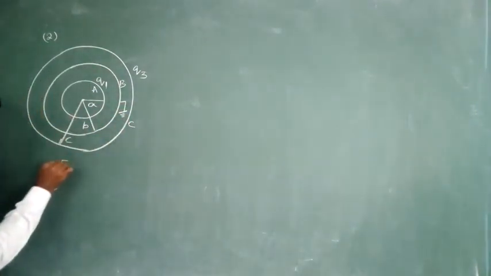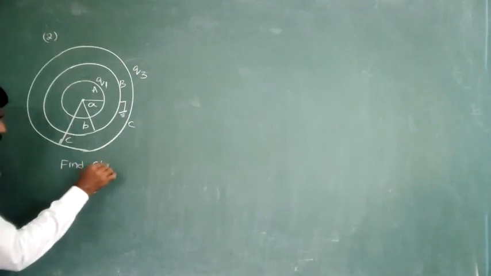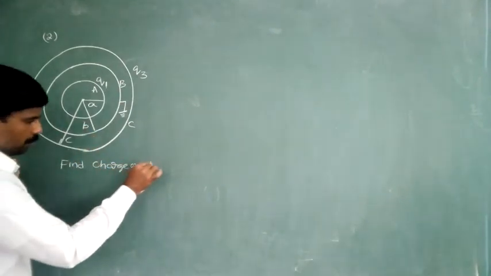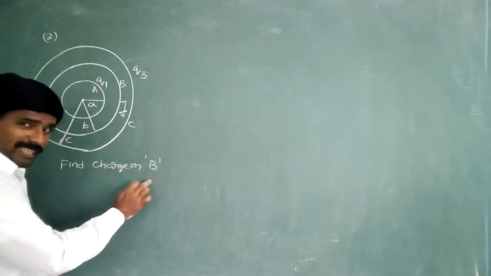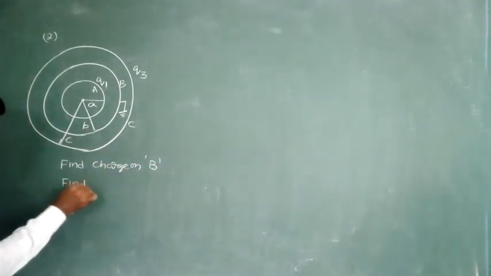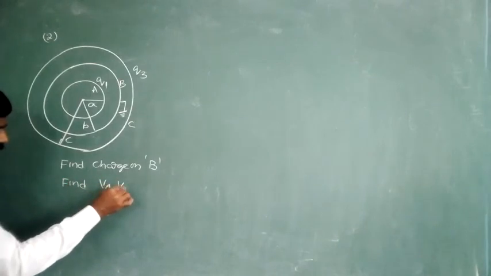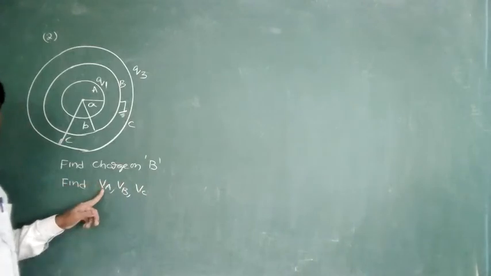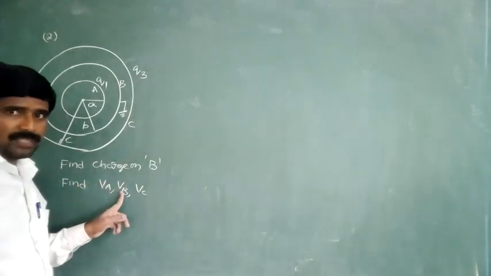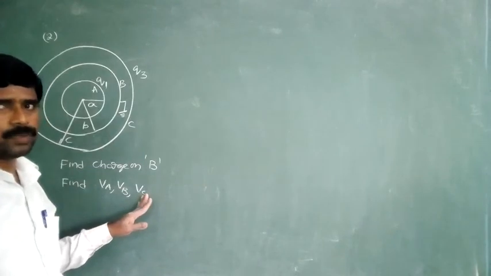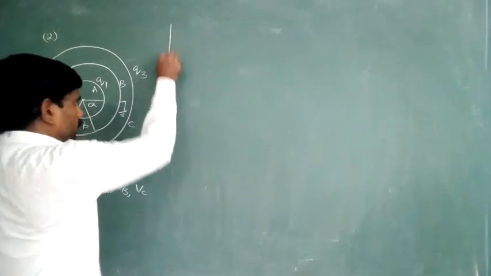Find the charge on B, that means on the second shell. At the same time, find the potentials VA, VB, VC, meaning the potential on the surface of the first shell, the potential on the surface of the second shell, and the potential on the surface of the third shell. One by one we will find out right now.